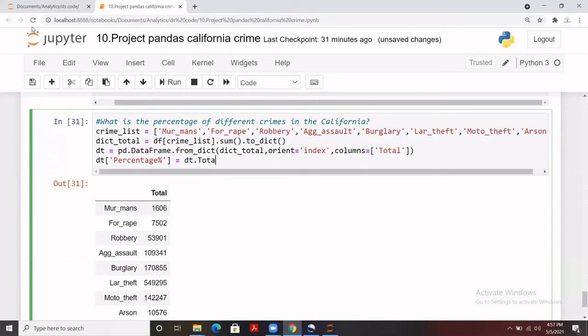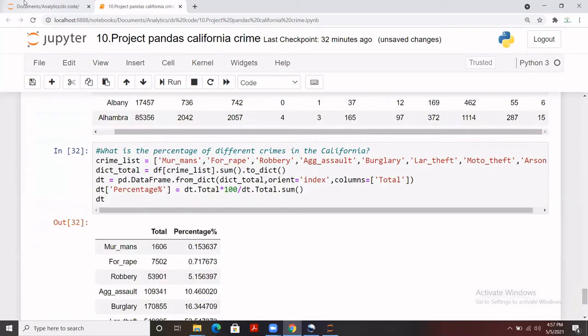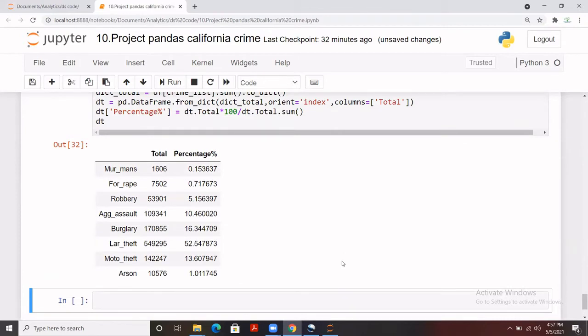I just needed a total column from the dt, and I just need to multiply it by 100. And what I need to do, I need to divide it with the dt.total column .sum. This is what I need to do, and then I'll be coding dt. So I have created the percentage column here as well, after calculating the percentage of all the different crimes.